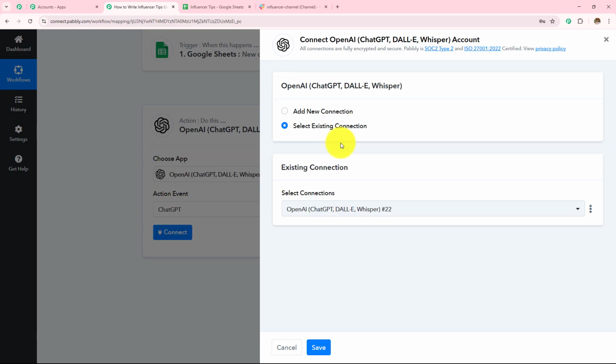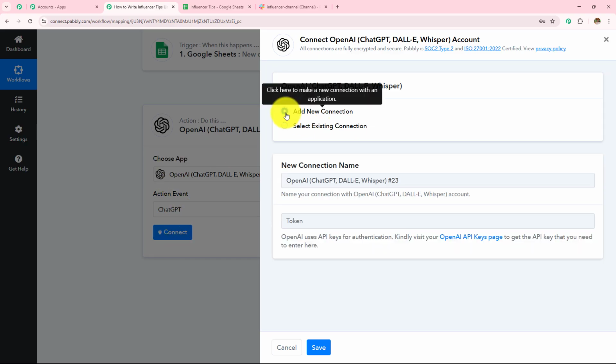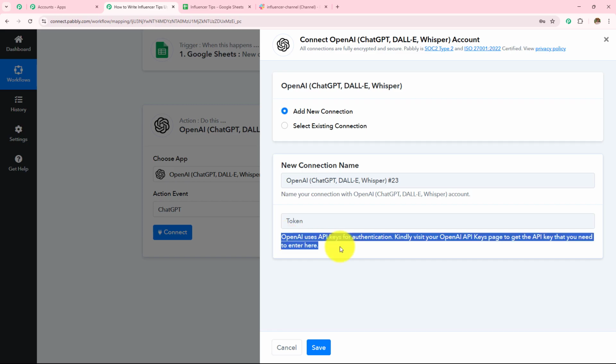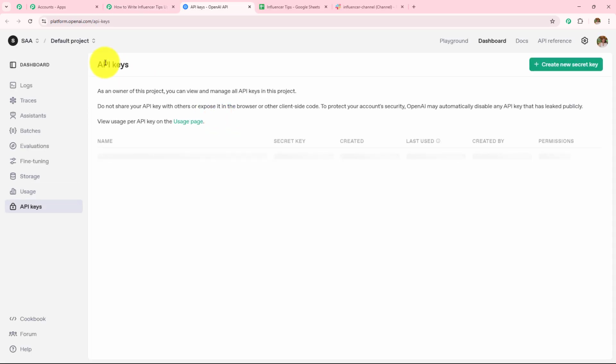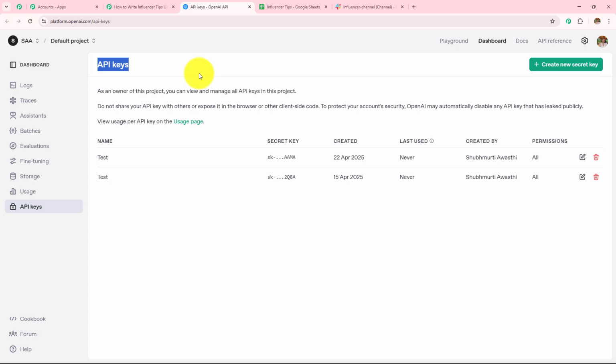If you have an existing connection, go with save. If you don't have one, click on this add new connection. And now to make this connection, we need to enter the token. Over here in this help desk, we are provided with the hyperlink. So I'm going to open this. And it has taken me towards this API keys page.